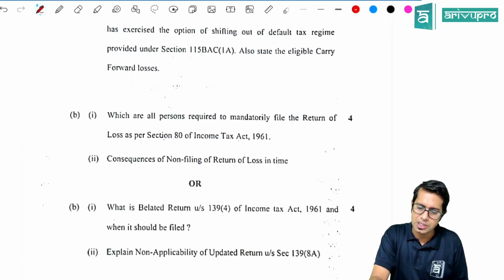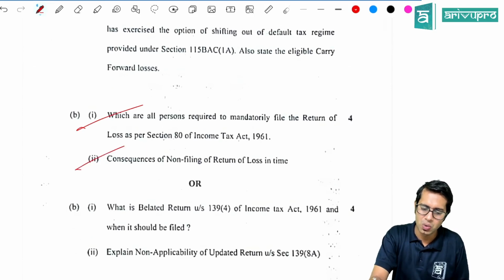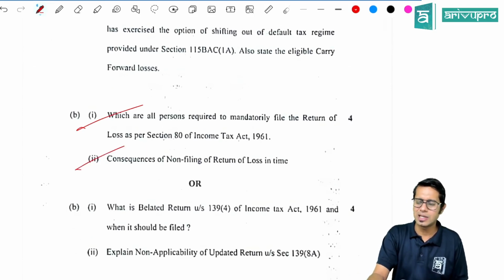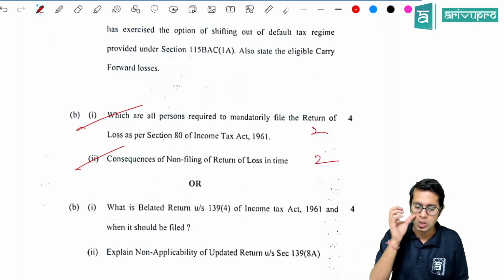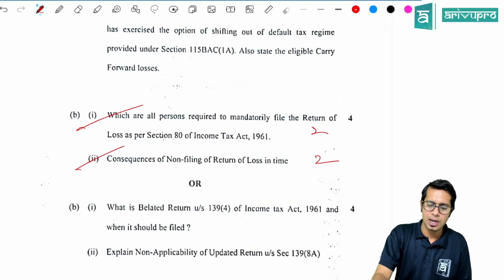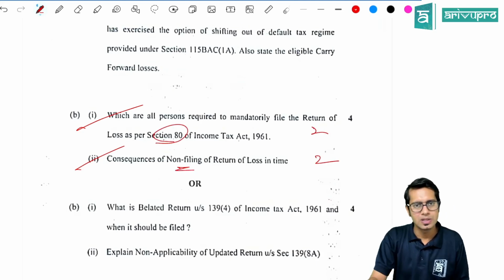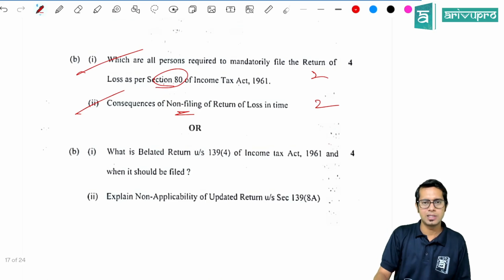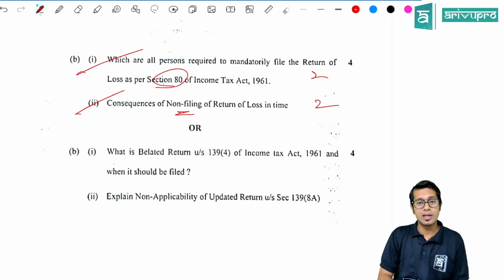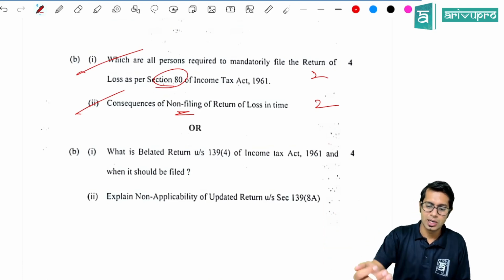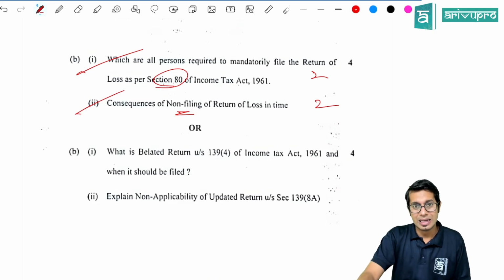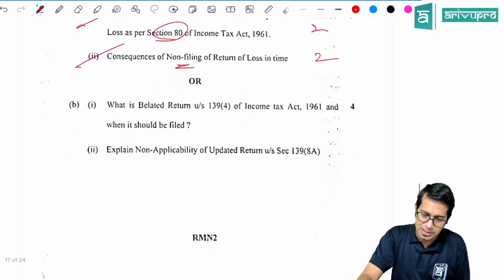Then a theory question: which persons are mandated to file a return, and what are the consequences of not filing an income tax return? Both questions are very simple, 2 marks for each. Who is required to file a return as per section 139, and what are the consequences? If you are not filing the income tax return, you cannot carry forward some of the losses. You will have to pay interest and late fees, etc.